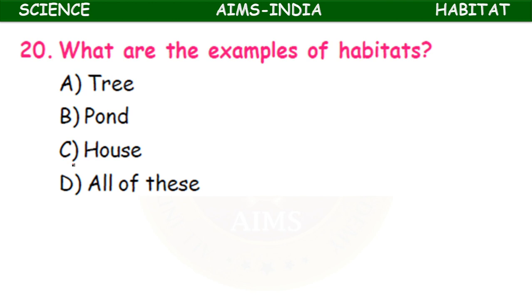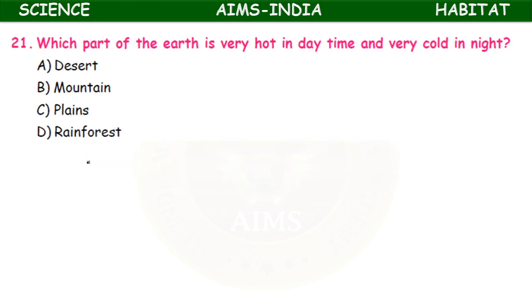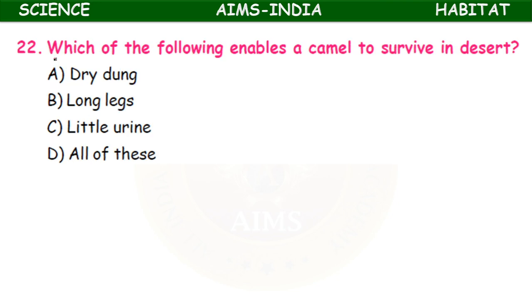What are the examples of habitats? Tree, pond, house, all of these. All of these. Which part of the earth is very hot in daytime and very cold at night? Desert, mountain, plains, rainforest. It is the desert which is hot during daytime and cool during night time.